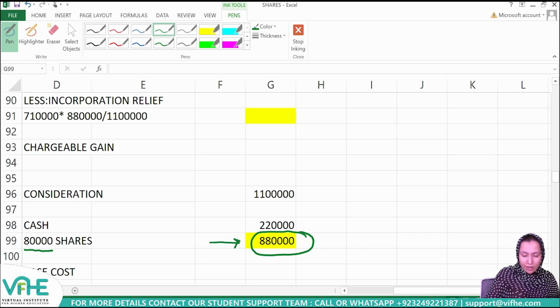So £880,000 is the value of the consideration received in the form of shares, while £1,100,000 is the total value of consideration.